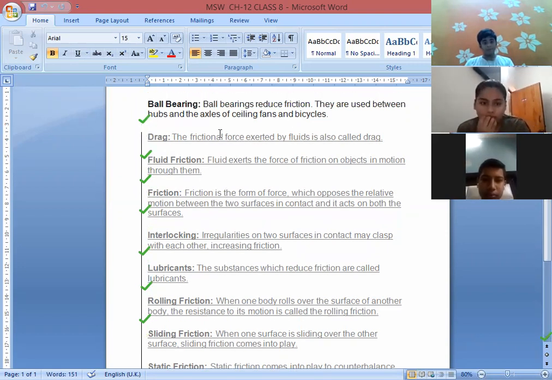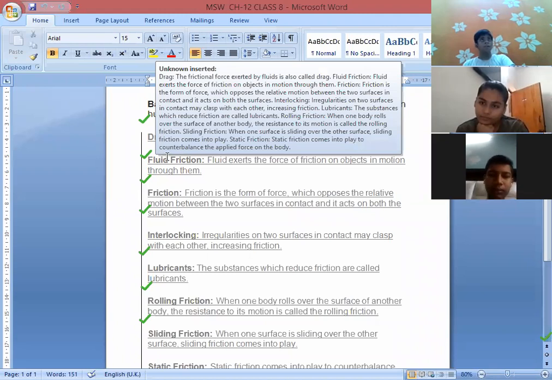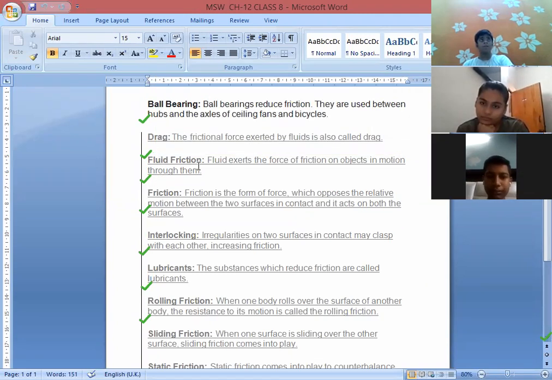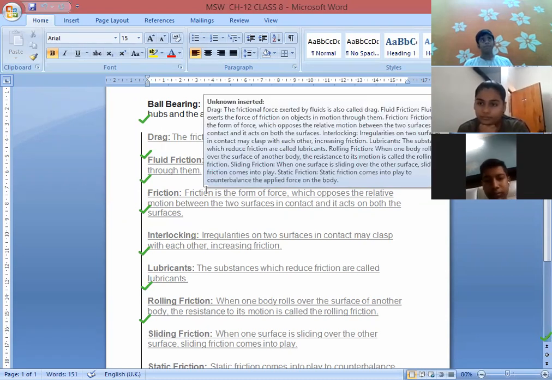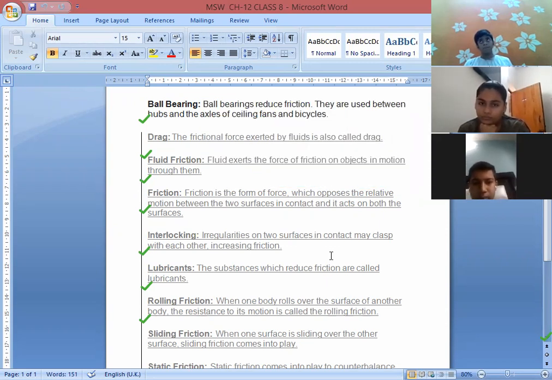Okay. Fluid, I have just told you the word fluid. Fluid means together we are using one word for liquids and gases. If we want to use one word for liquids and gases, that word is fluid. Okay? Let me compare it with something else. The streamlined shape of animals which are in the water and which are in the air. You know that streamlined body, why is that so? Why are ships and boats made in a streamlined shape? Why are aeroplanes made in a streamlined shape? To reduce the fluid friction.